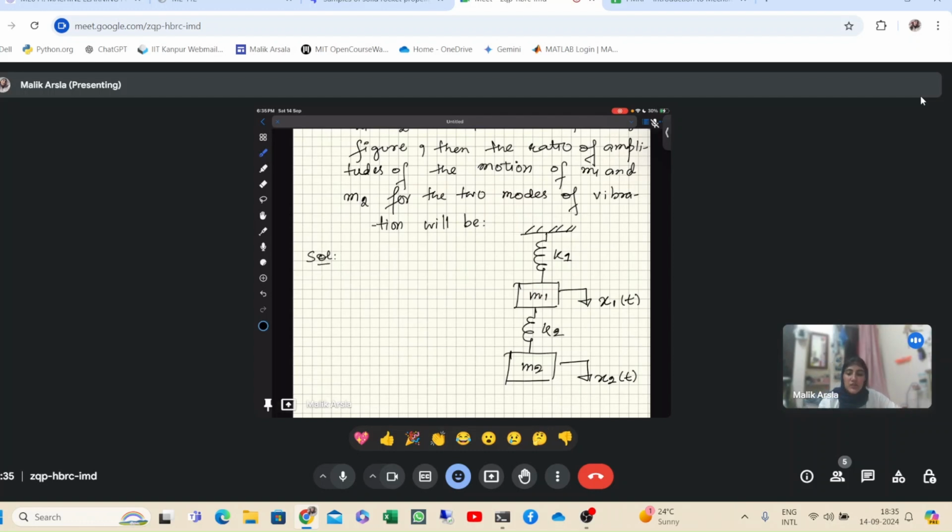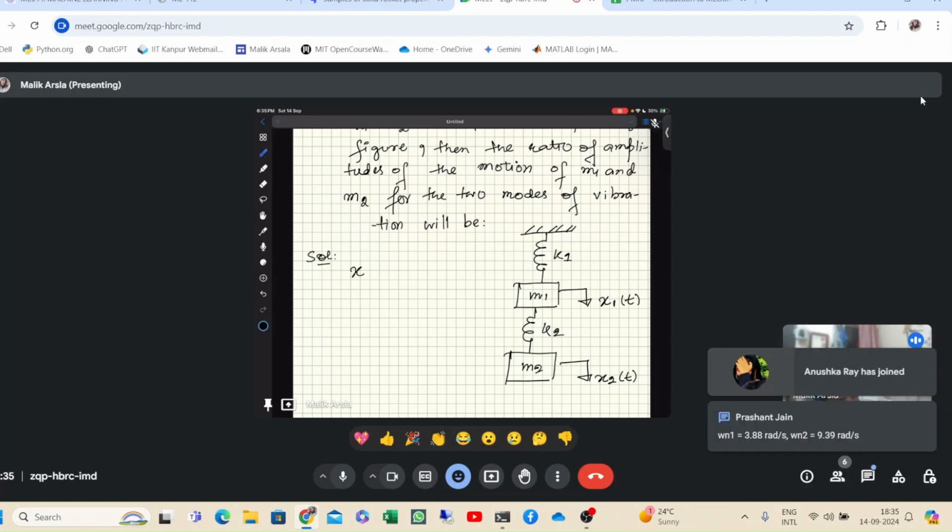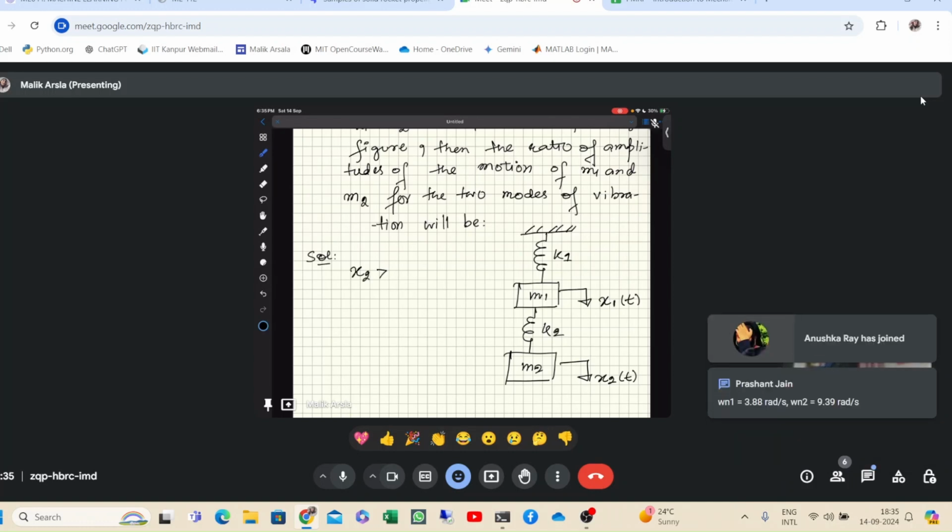You can keep solving. Till then I will also solve along. So here we assume again x2, omega n1.